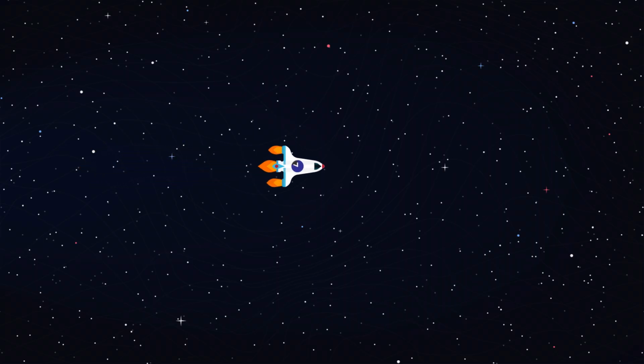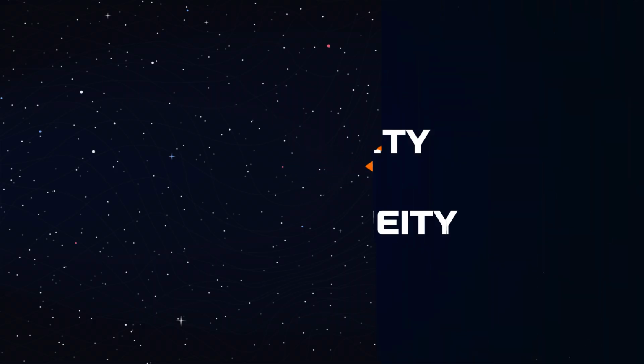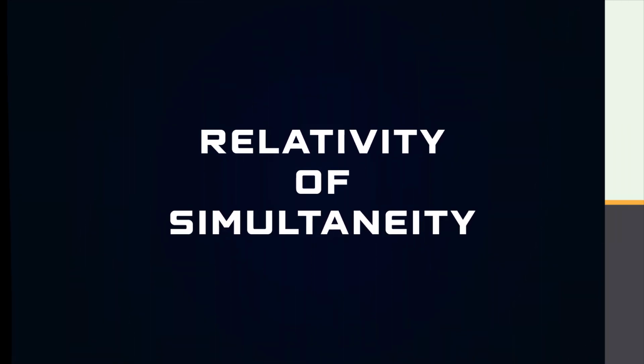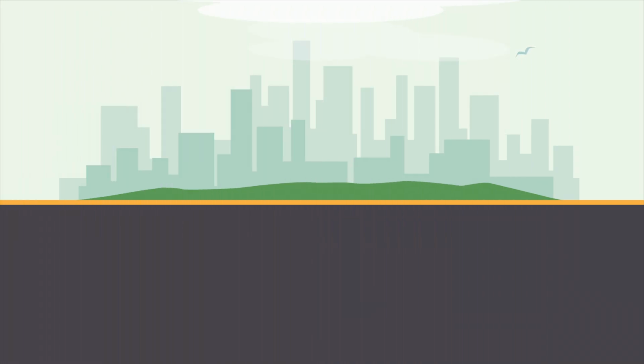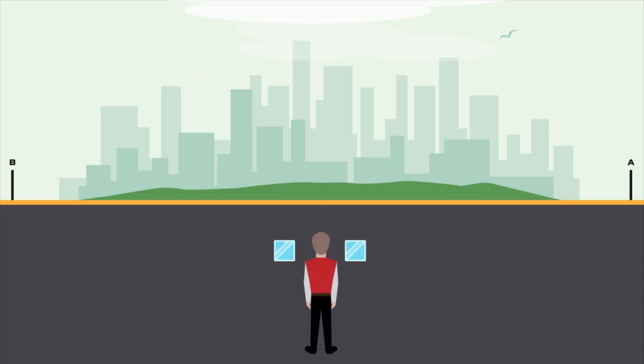But before we move on to that, there is an important thing to discuss. Events that happen for one observer may not happen at the same time or place for another observer. Let's put 2 points at the start and end of our footpath. We will call them point A and point B. Suppose 2 lightning flashes strike at the same time, simultaneously, one at point A and another at point B. To know for certain that the lightning struck simultaneously on these points, we will put an observer with 2 mirrors at the middle point of lengths A and B. We will call this point M.